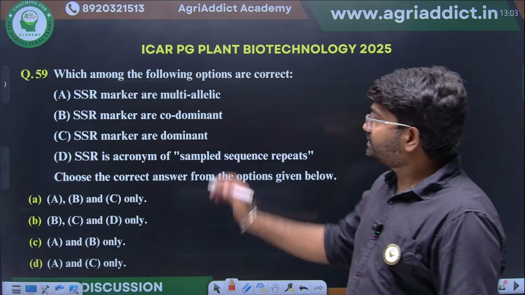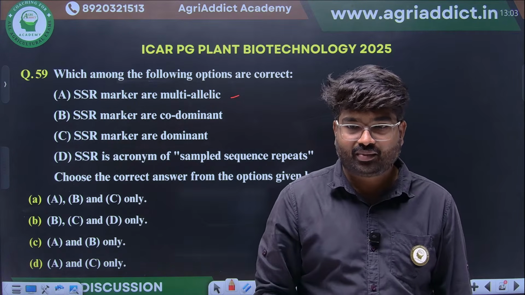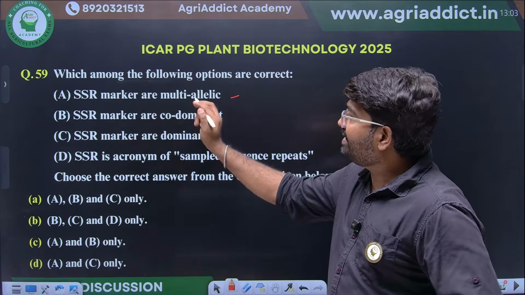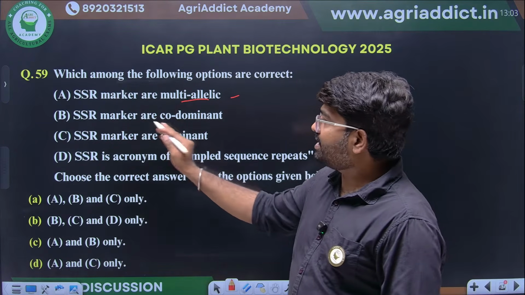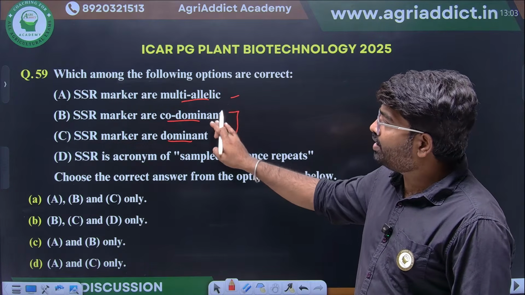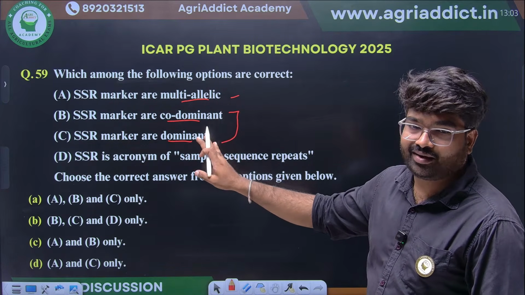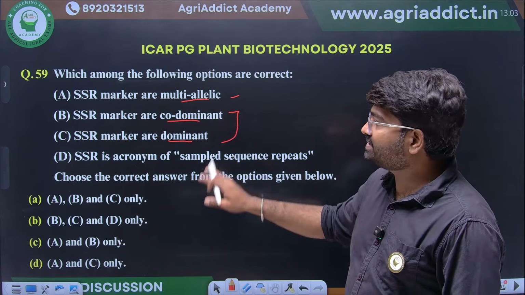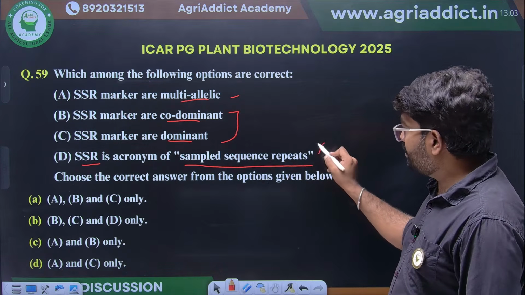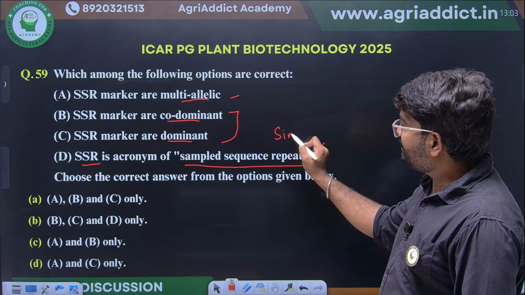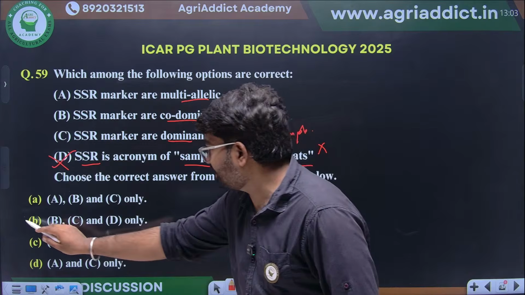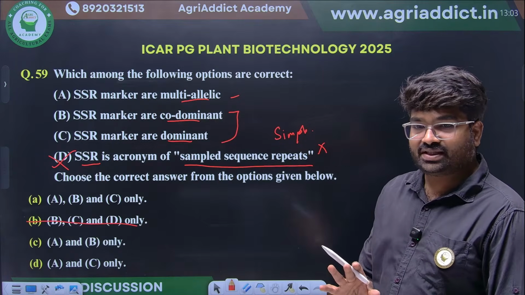Next, about markers they asked. You see the option itself, SSR multi-allelic marker, SSR codominant marker, dominant. See, these both are contrasting. Codominant and dominant will not come in a single marker. So here some mistake is there. Then SSR acronym is sample sequence repeats. Wrong. It's a simple sequence repeat. So option D is wrong. Wherever option D is coming, that is wrong. This is clear first thing.